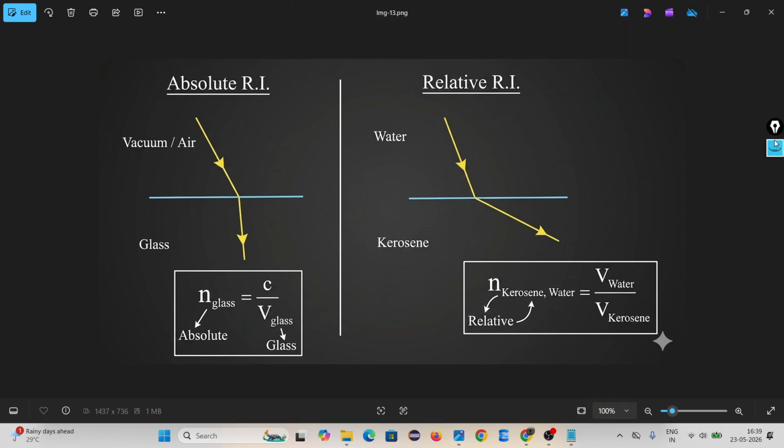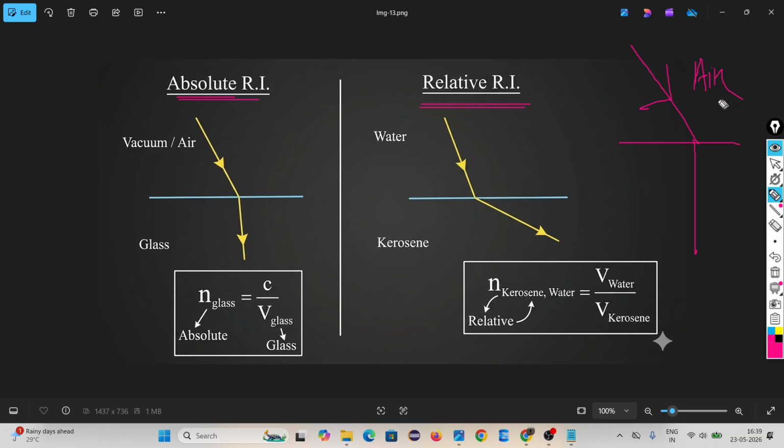Then there are two types of refractive index: one is absolute, one is relative. Look, two cases are there. In one, the incident ray is coming from air and goes to any medium.